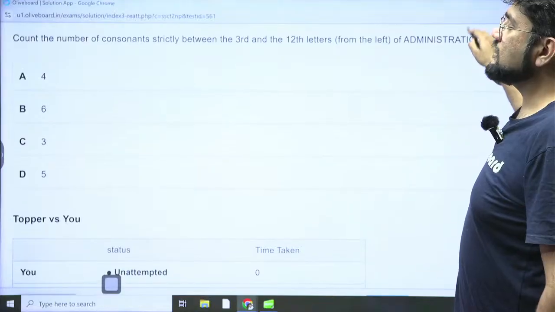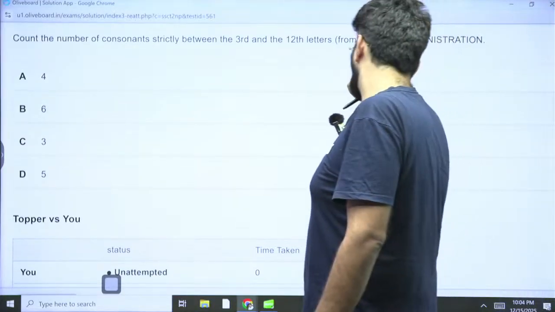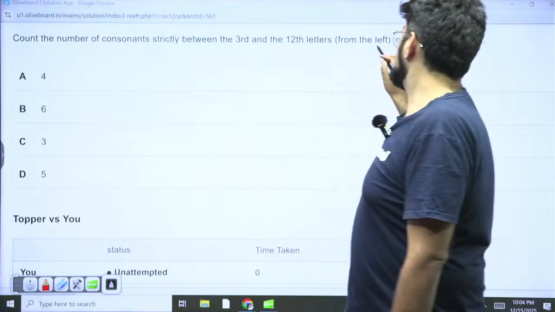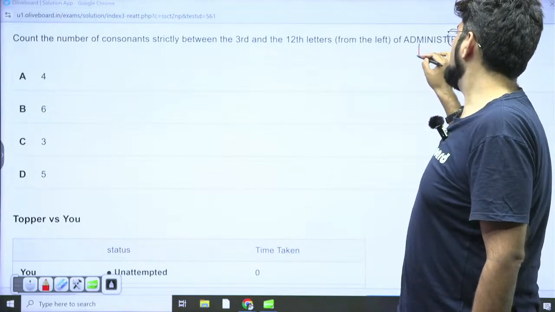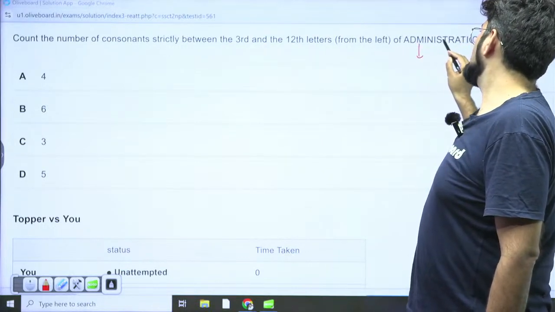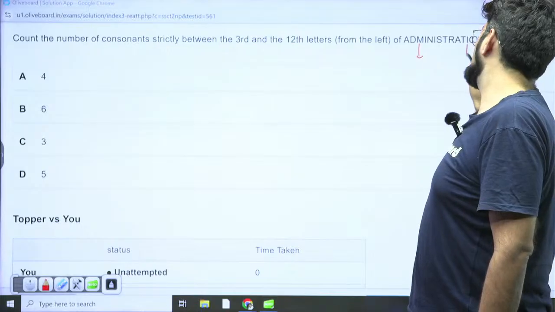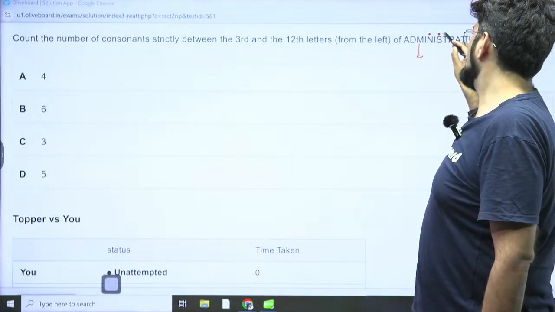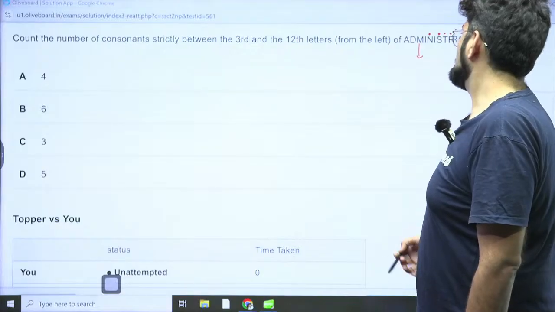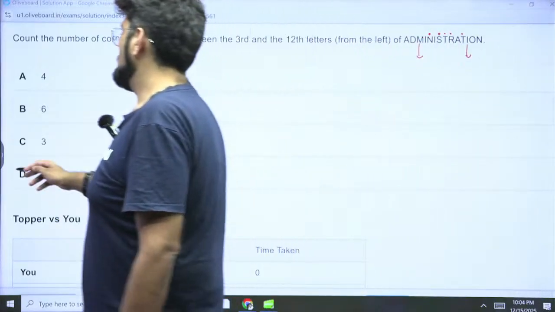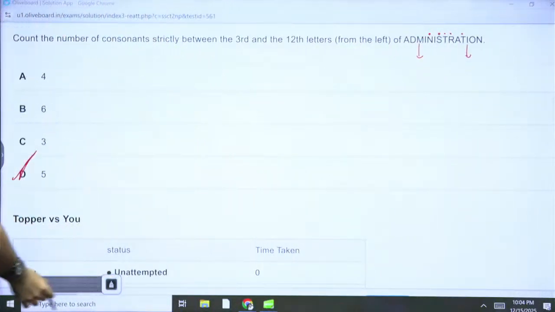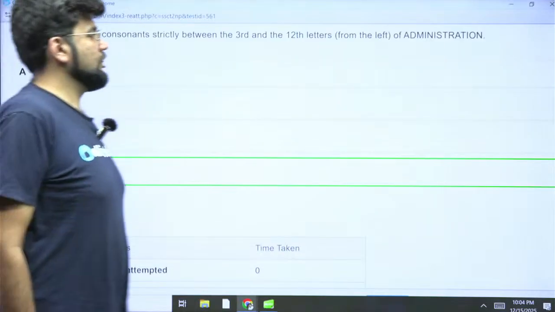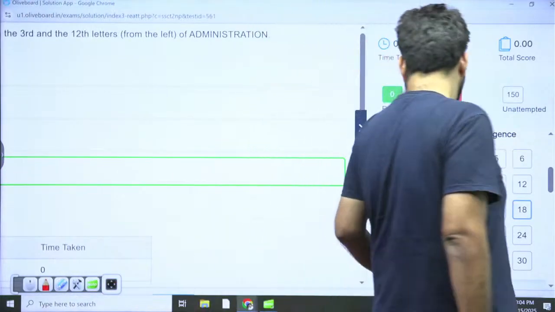Count the number of consonants strictly between the third and 12th letters from the left of administration. Okay, what are the third and 12th letters? So this is third, M, and 3, 6, 9, 12. This is the 12th. So how many consonants between this? 1, 2, 3, 4, 5. That's it. It's such a simple question. 5 consonants are between these two. Okay, 42 seconds. Next.